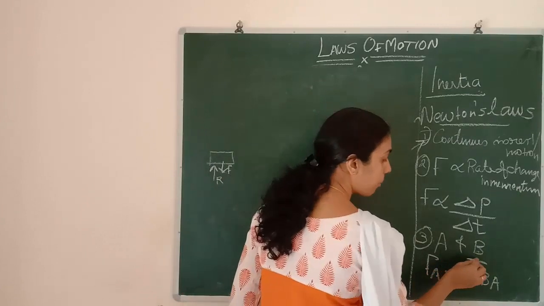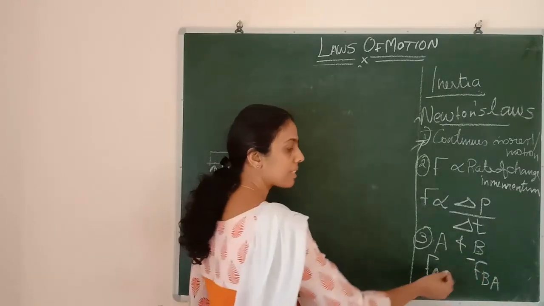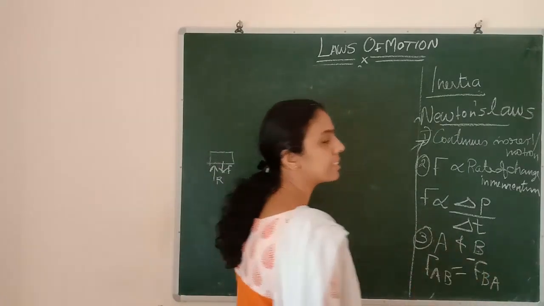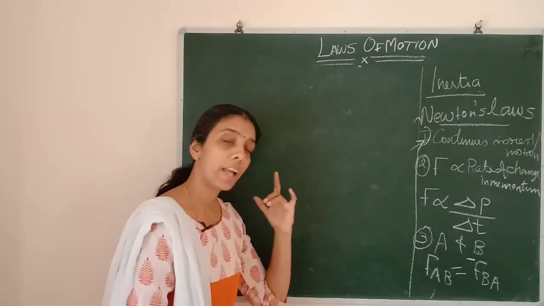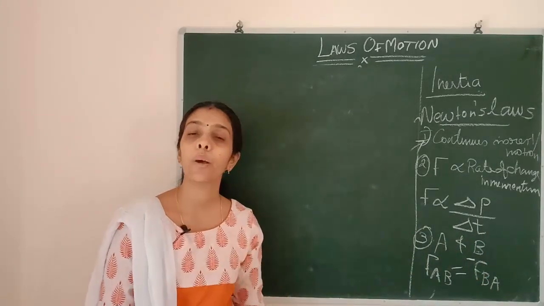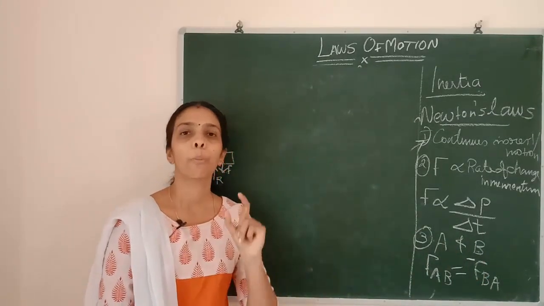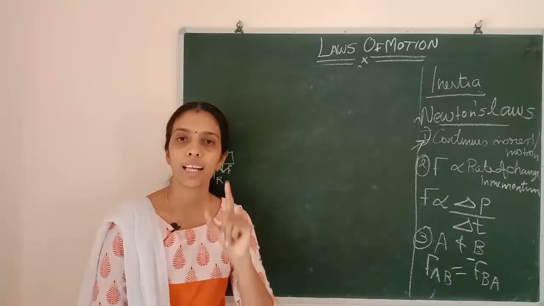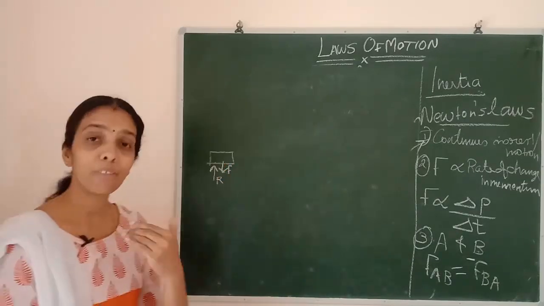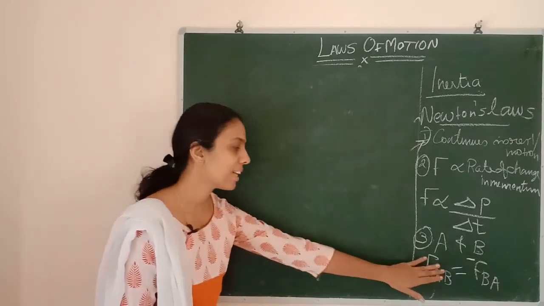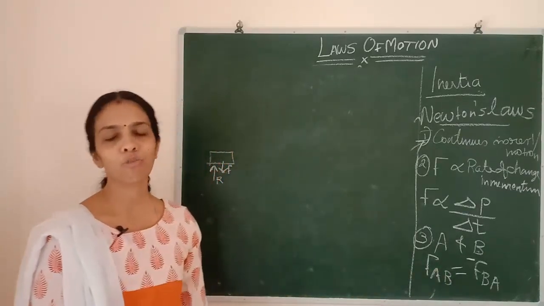But it will be in the opposite direction. Opposite direction means it will be negative. That is Newton's third law of motion.